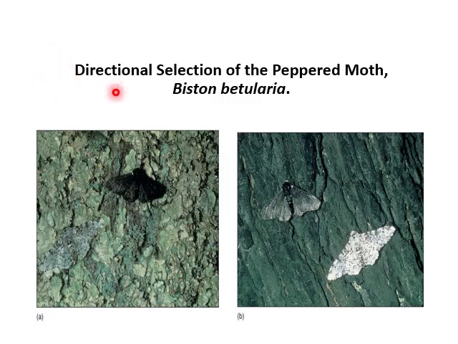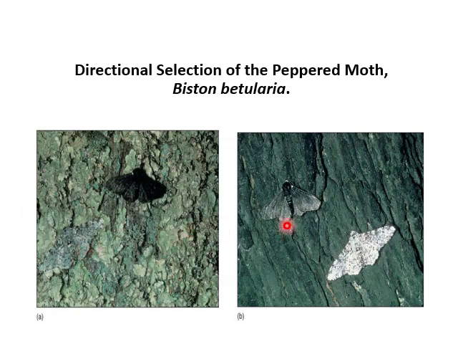Now, another example of directional selection is the peppered moth, Biston betularia. As you can see, each photo shows two forms of moth, black and grey. In picture A, prior to the Industrial Revolution, bird predators easily spotted the black form of moth and the grey form was camouflaged.